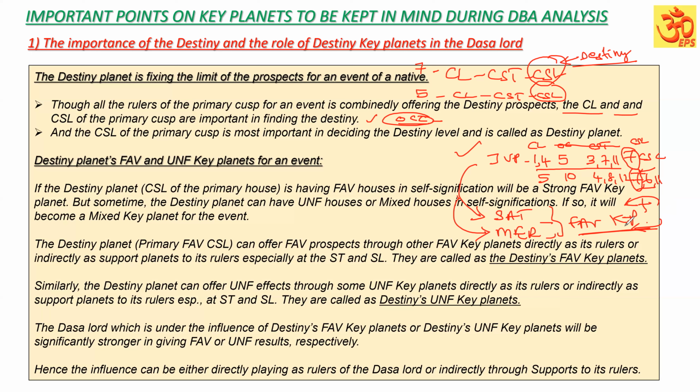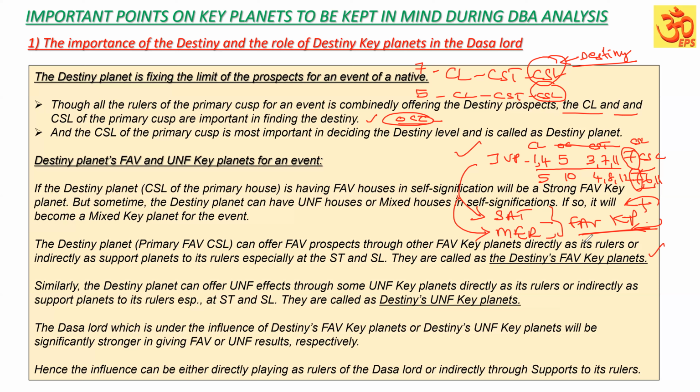It means what? Through which planets the destiny planet is getting strength in giving the destiny, those key planets are favorable key planets of the destiny. Destiny is becoming favorable through the other key planets, either as their rulers or in supports. I hope you are able to understand. They are called the destiny's favorable key planets.